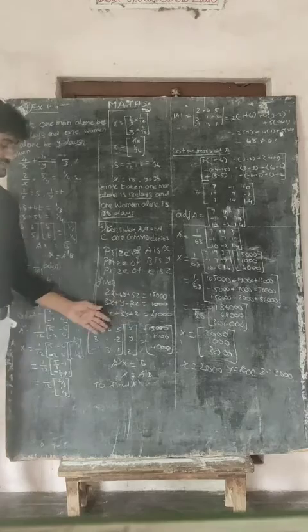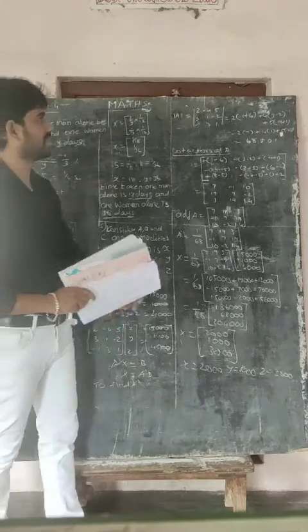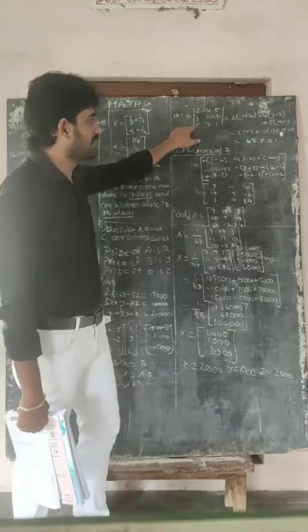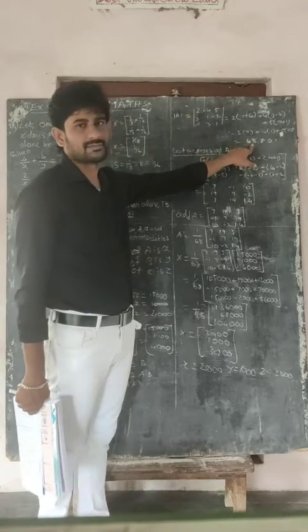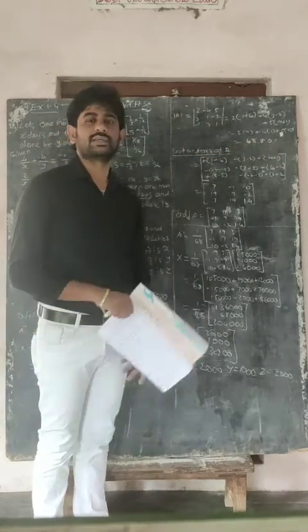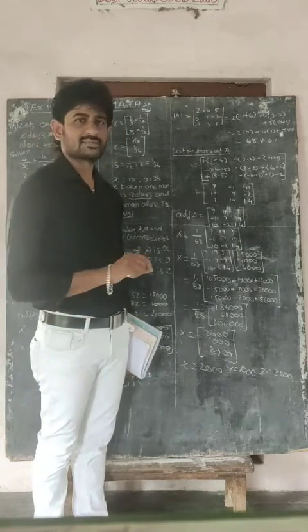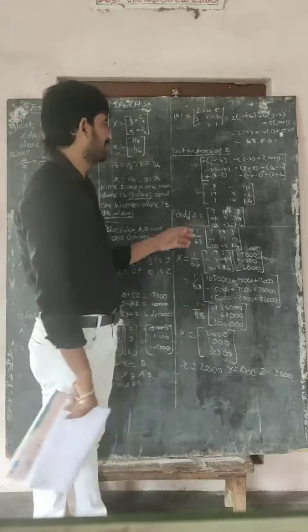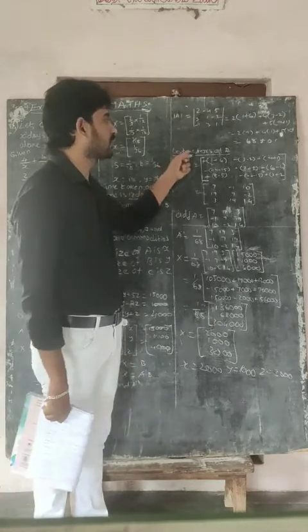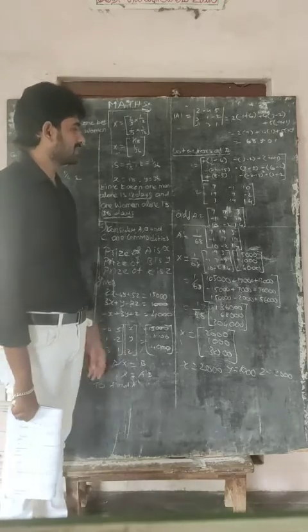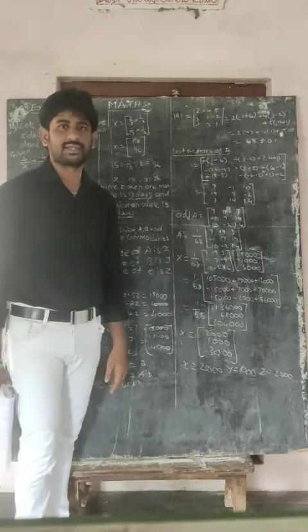Now it is a 3x3 matrix. Okay. First step we need to find modulus of A. Determinant of A you need to find. The determinant value is 68. So it is not equal to 0. Then we decided that A inverse exists. Or otherwise A inverse does not exist. After that, the next step we need to find cofactors of A. We need to find cofactors of A because the A inverse formula is 1 by modulus of A into adjoint A.